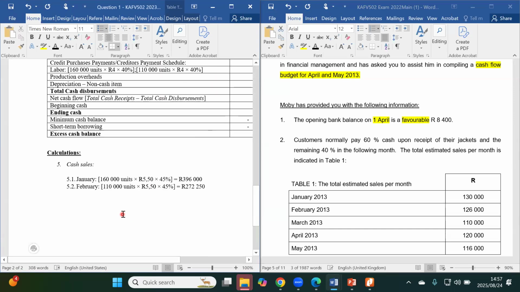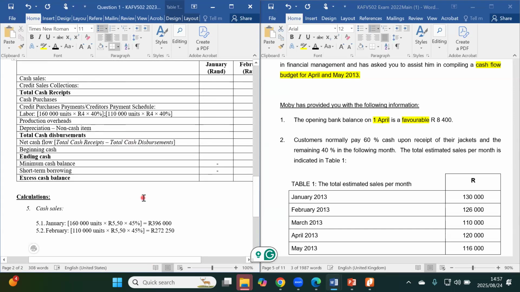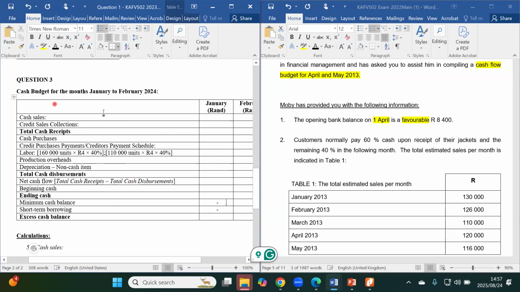What you have here is a template that I copied from the previous question of the 2023 academic year that we did. I'm going to make a few adjustments here and there so that it aligns to what we are expected to do.